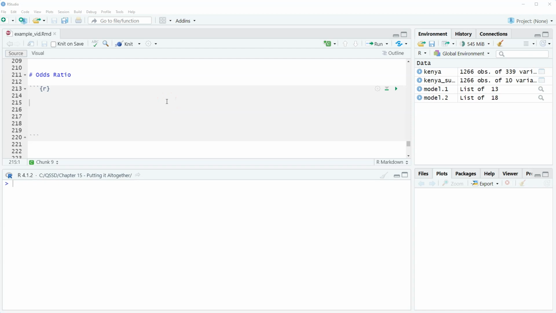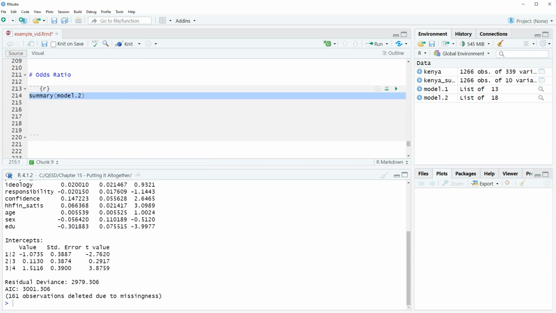Hi, this is Brian Fogarty, and this is a video for Chapter 15 of the book Quantitative Social Science: Data Analysis with R, second edition. In this video, what we're going to do are odds ratio interpretations of our statistically significant predictors from our strong leader model, or our ordered logit model that we did in the last video. So let's take a quick look just to remind us what was significant here.